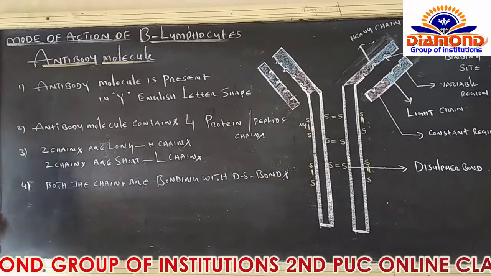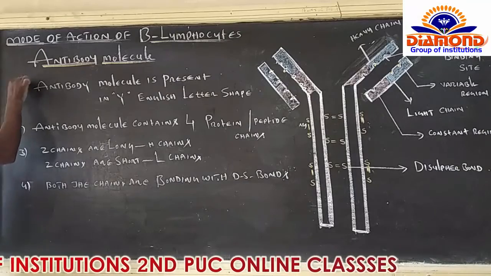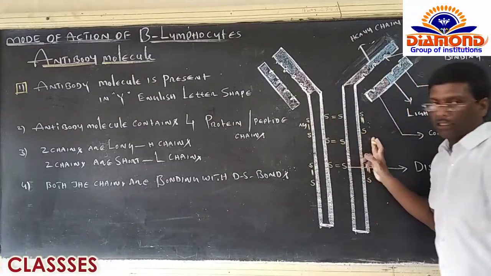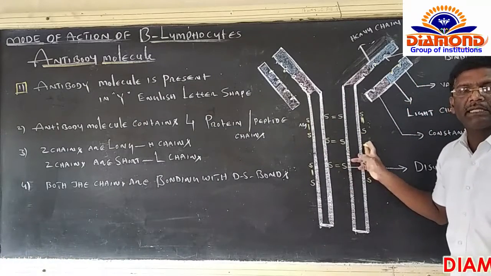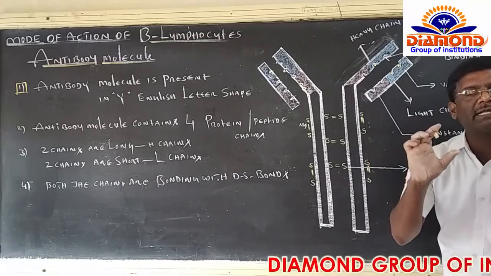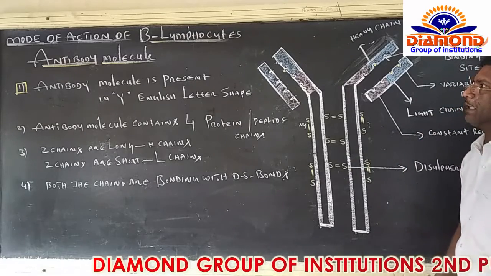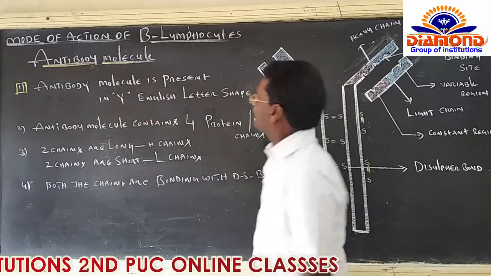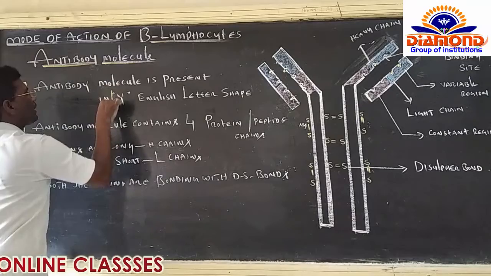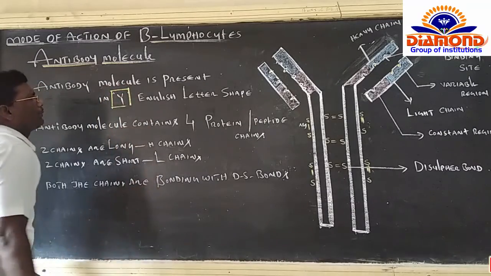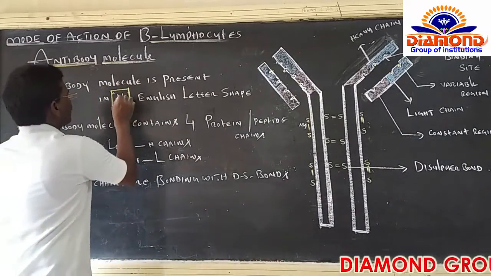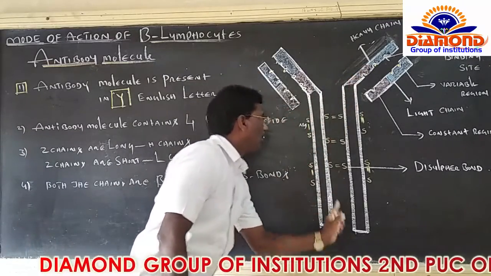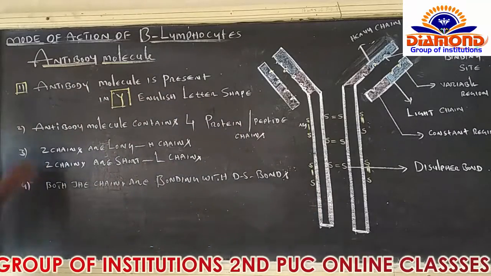Right. Now have a look here and make it very clear: 4 important points regarding the structure of one antibody molecule. Whatever you observe in this diagrammatic representation shows the shape and structure of one antibody molecule. The first point is that one antibody molecule is present in the English letter Y shape. Like the English letter Y, an antibody molecule structure is the same, exactly as it is.